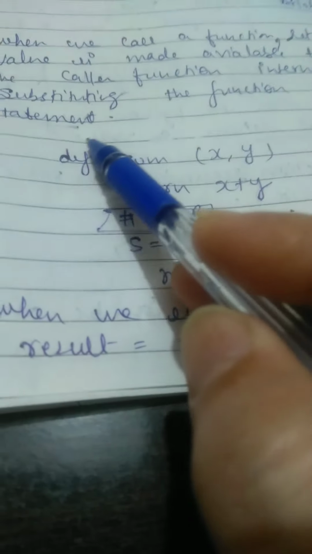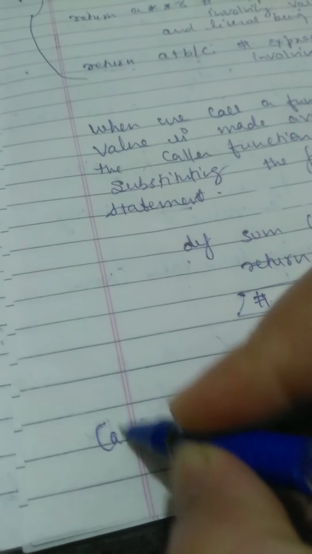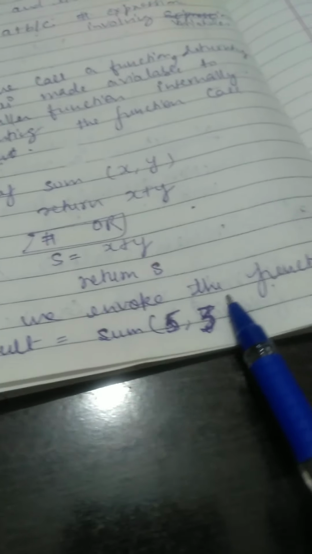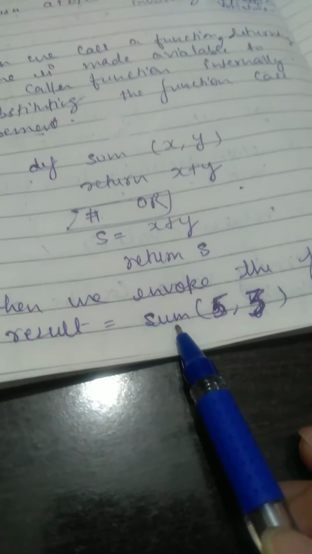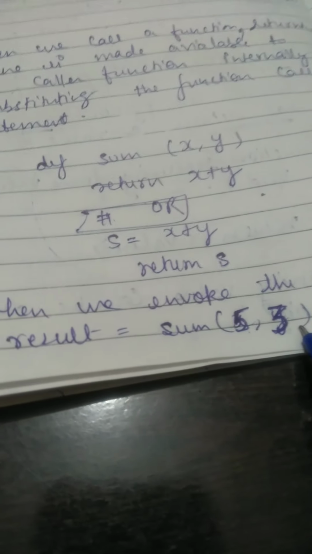This is the function definition and this is the caller function. Caller function means this function is calling the function definition. We invoke the function by its name, sum, and we pass two parameters, 5 and 3.